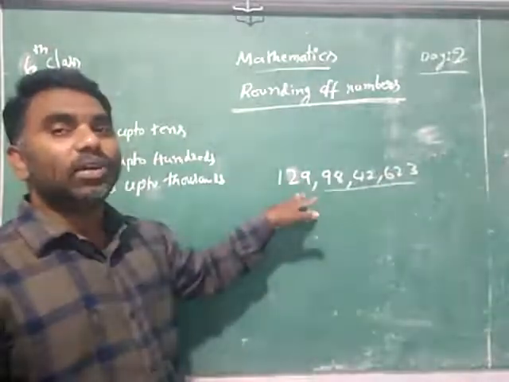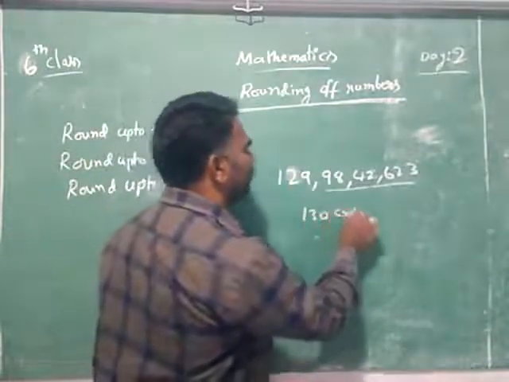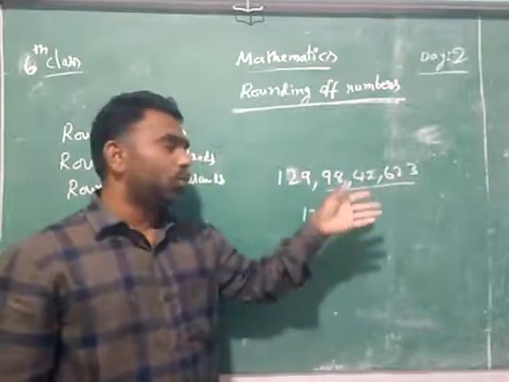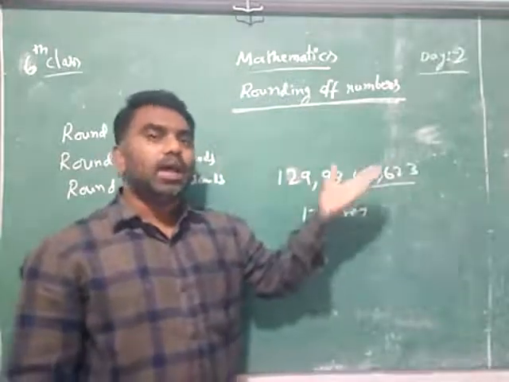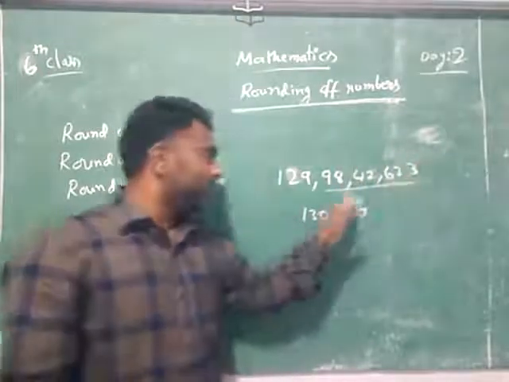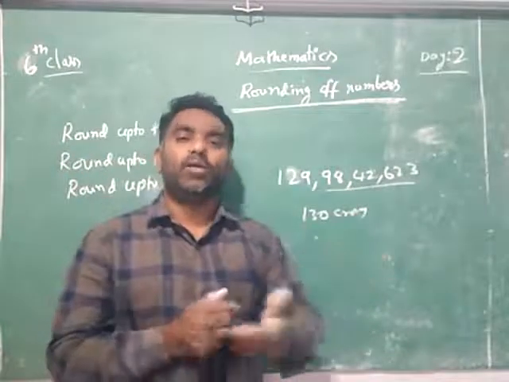Here already 129 crores are there. One more crore. So what will you say? 130 crores are there. You are not trying to remember the complete number. We are trying to say the number very easily. Means we are rounding off the number and we are saying it. So this is only called rounding off.